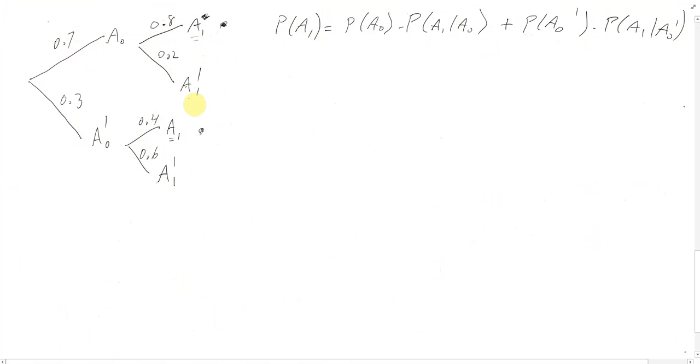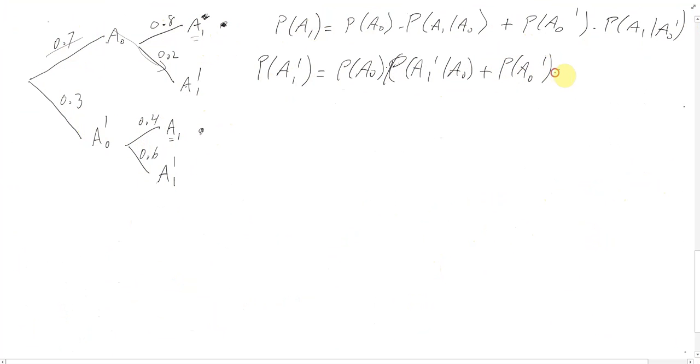Cool. Now let's look at the probability of, say, not sunny. The probability of A1 dash. So it's these other bits. So now it's this one here. That's the probability of A0 times the probability of A1 dash given A0, and the second bit over here, the probability of A0 dash times the probability of A1 dash given A0 dash. There we go. So we've got these two big equations, and we can write these two equations in matrix form.